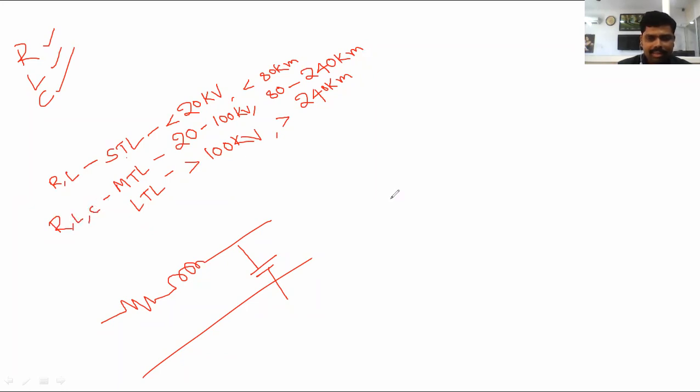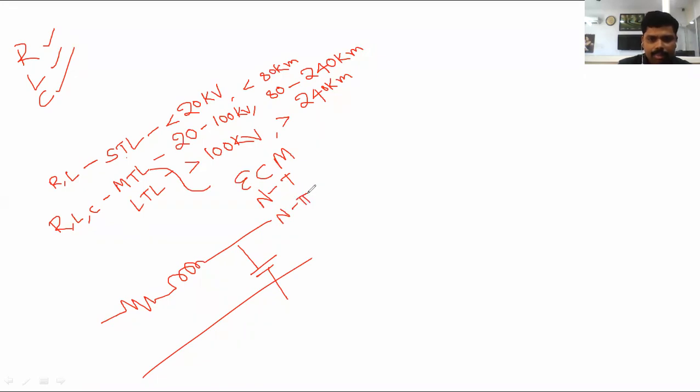The capacitance is connected as a shunt element, that is, connected in parallel. Due to the balancing of the capacitance, the medium transmission line is classified into three types: one is the end condenser method, the next one is the nominal T method, and another one is the nominal pi method.